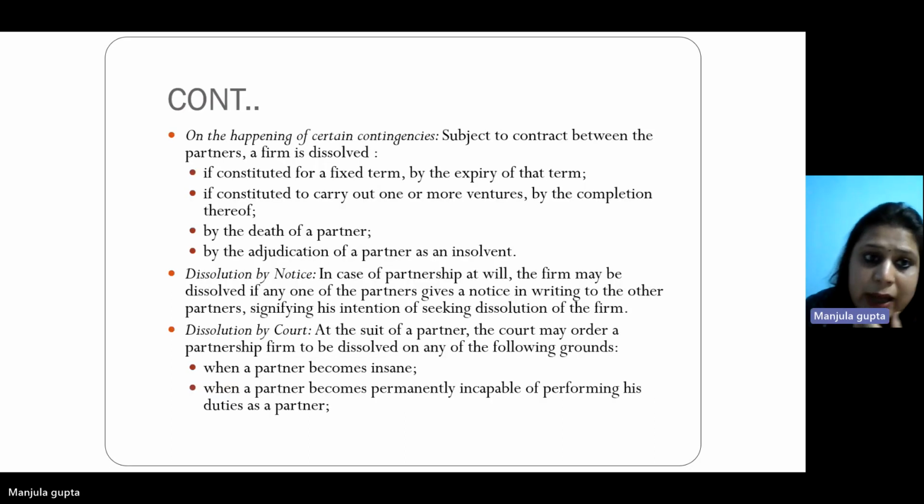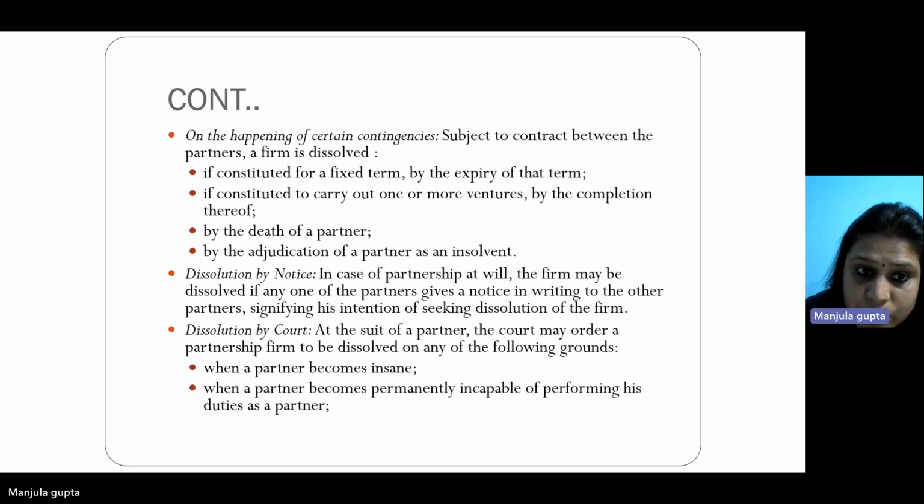I'll be continuing with the happening of certain contingencies, subject to contract between the partners. A firm is dissolved if constituted for a fixed term, by the expiry of that term; if constituted to carry out one or more ventures, by completion thereof; by the death of a partner; or by the adjudication of a partner as an insolvent. And there can be a compulsory dissolution by notice also. In case of partnership at will, the firm may be dissolved if any of the partners gives a notice in writing to the other partners signifying his intention of seeking dissolution of the firm.